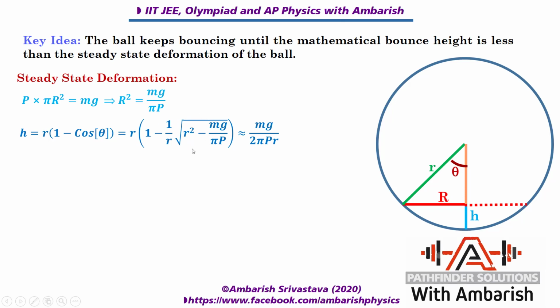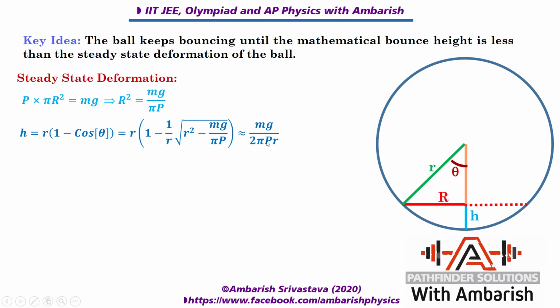Now it turns out, if you look at the numbers mg upon pi p and this r square, you can take this r inside, so this becomes 1 minus mg by pi p r square, and these numbers are suitable for applying the binomial approximation, the numbers that are given in the problem. So if you apply the binomial approximation, what do you get? After applying the binomial approximation, you get small h is approximately equal to mg by 2 pi p r. That's what you get by applying the binomial approximation.